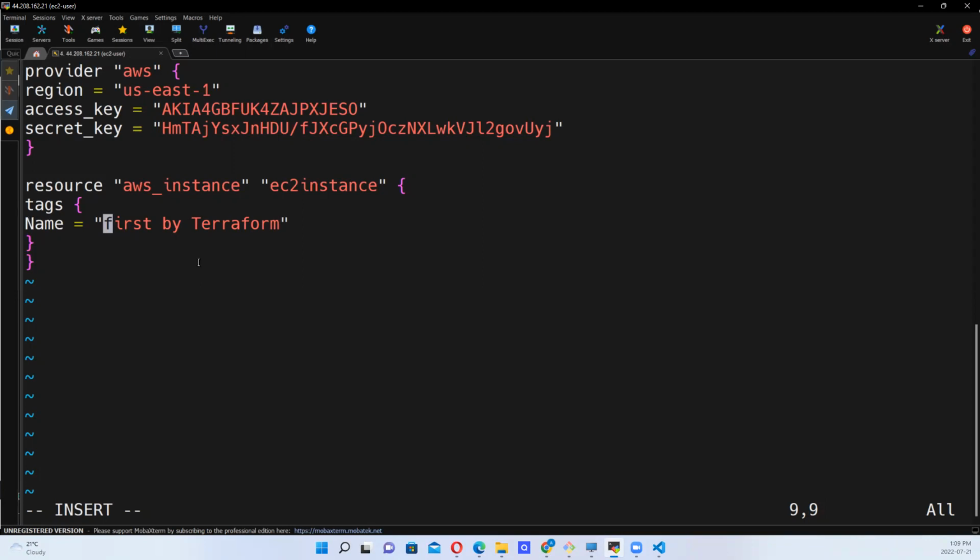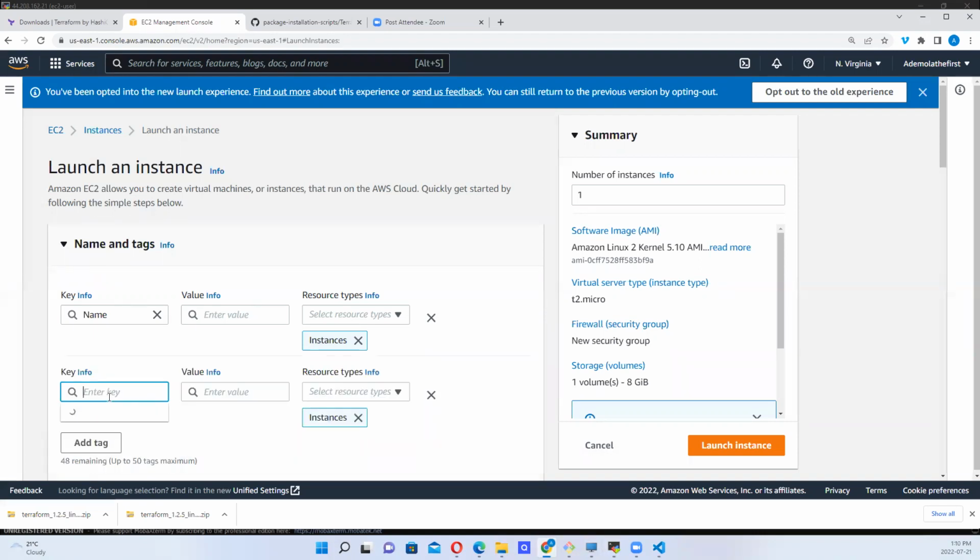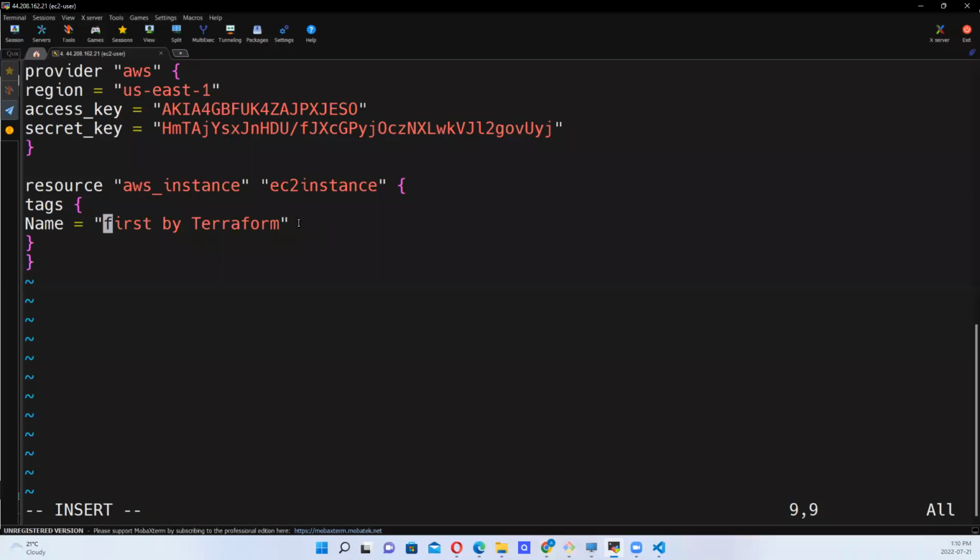We want to scroll down. Let's go to the EC2 as if we are trying to create an instance. We've dealt with this. So what it means is that if we had more than one tag, let's say we have the environment tag, as we were looking at before, we'll need to come in here, and after this, we need to specify the next tag and say what it is, right? But this time around, we're just working with a tag, okay?